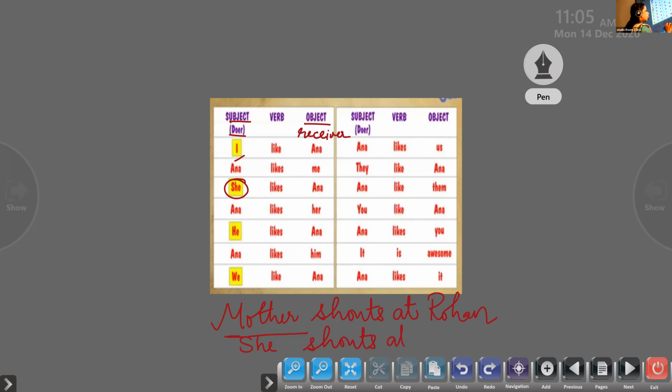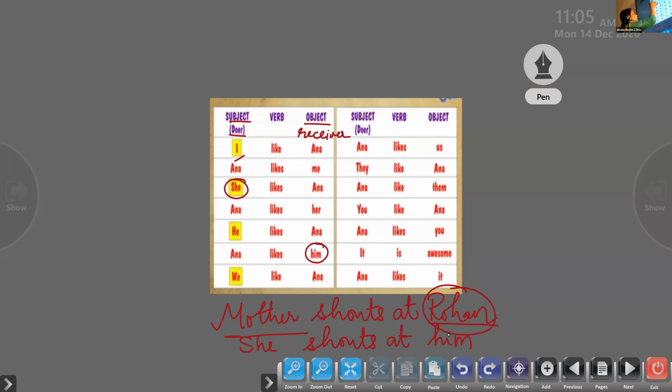At Rohan, who is a boy. Okay, so it is an object. So Rohan receives the action. So Rohan is the object of the sentence. So it should be replaced by an object pronoun. We can't use he. It has to be replaced by him, since Rohan is the object of the sentence. So she shouts at him. Is that clear to all of you?